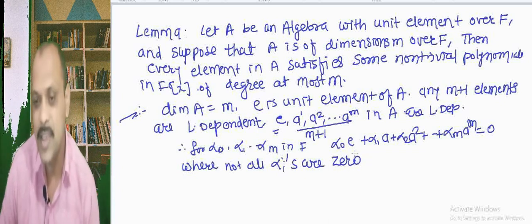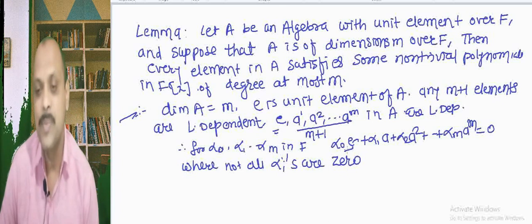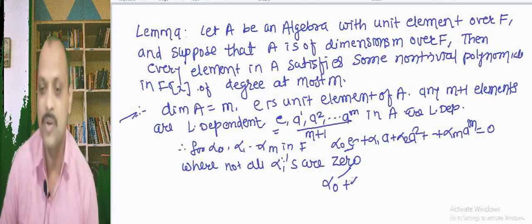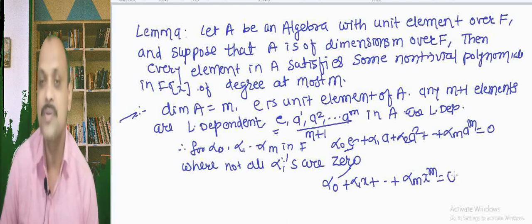Hence this A satisfies the polynomial alpha 0 plus alpha 1 x plus up to alpha m x raised to m equal to 0.